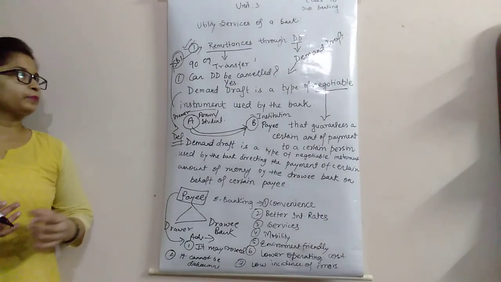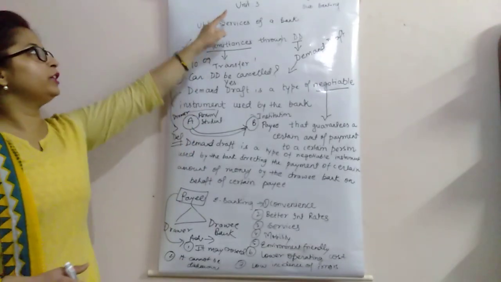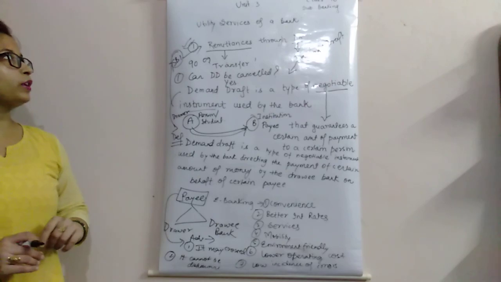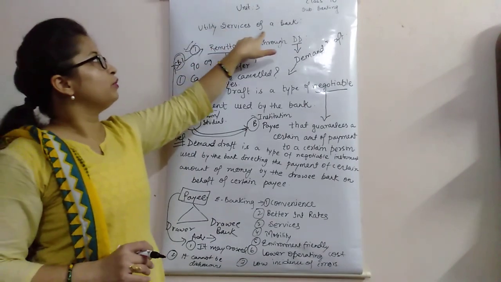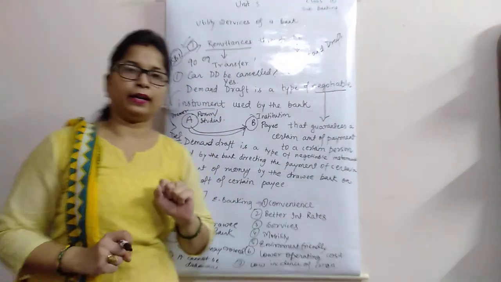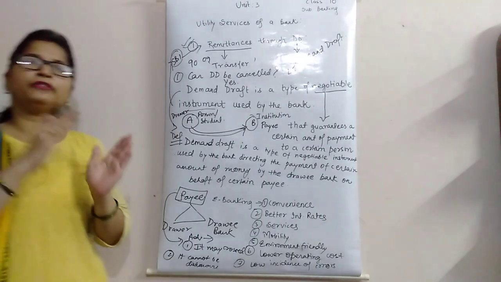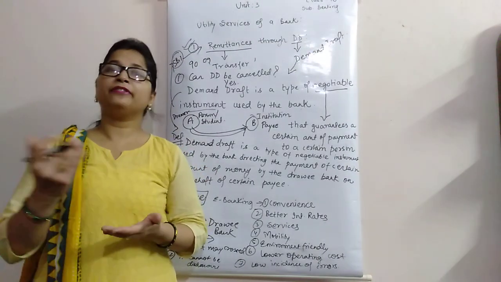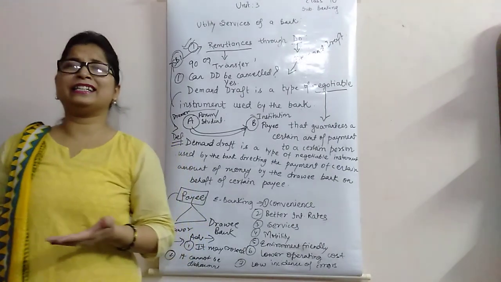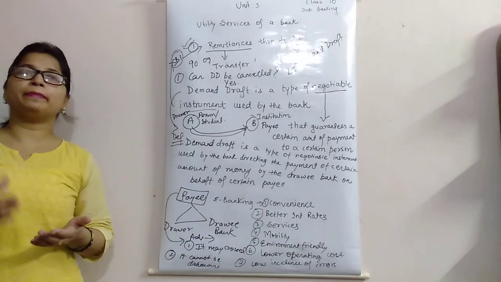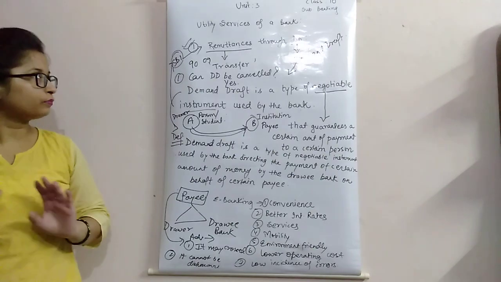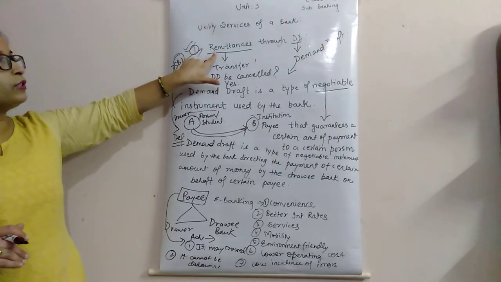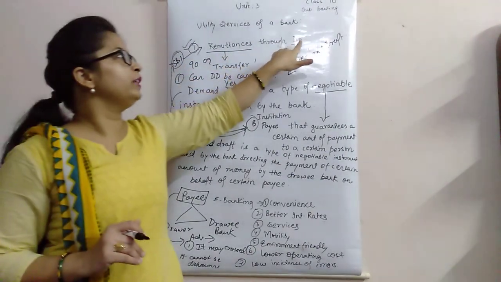Class 10th. Today I am going to explain you unit 3rd of banking. The name of unit is utility services of a bank. Here bank offers different types of services like locker facilities, DD facilities and different RTGS, NEFT transfers, e-banking, etc. So the first topic is remittances through DD.